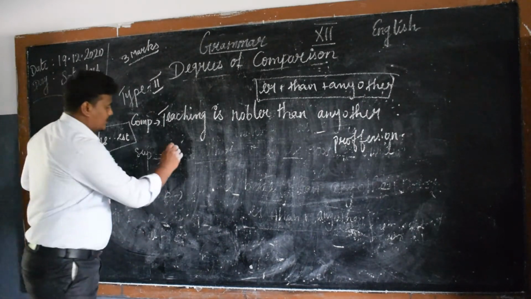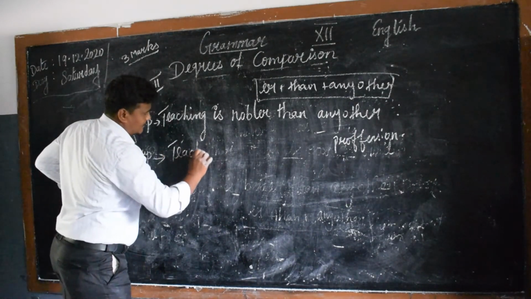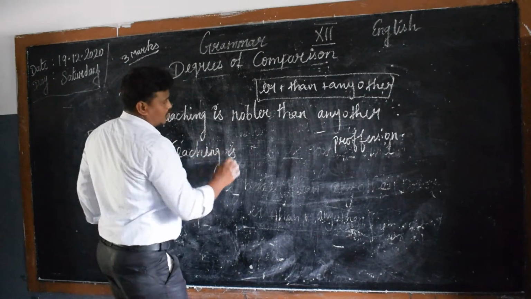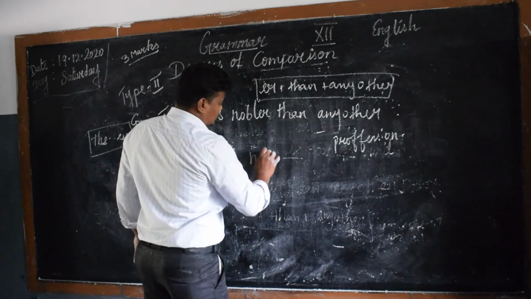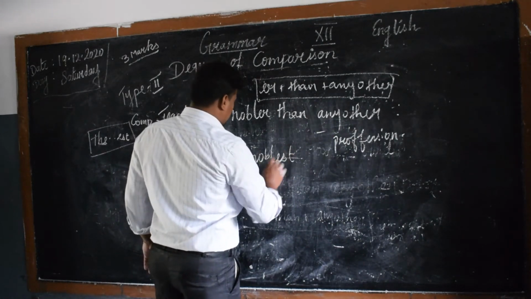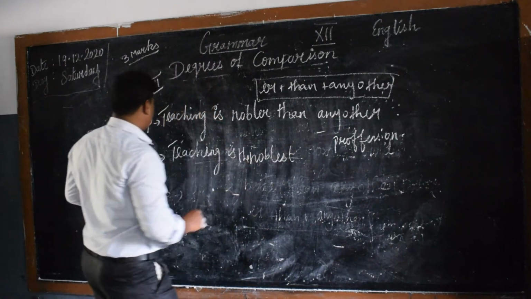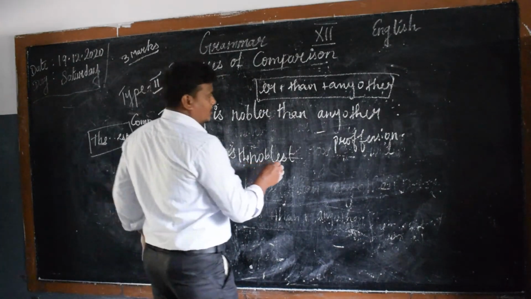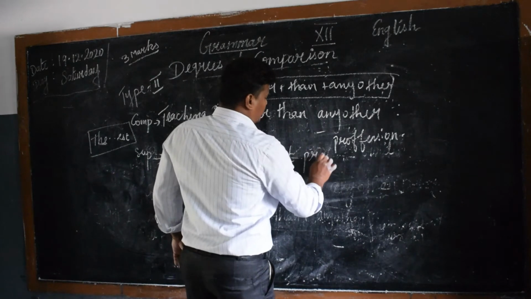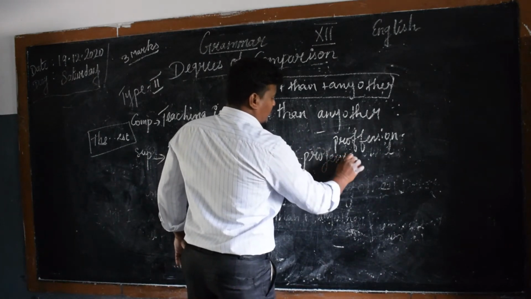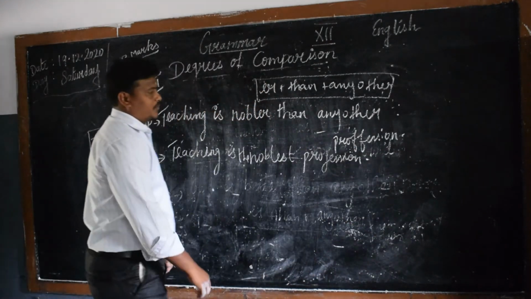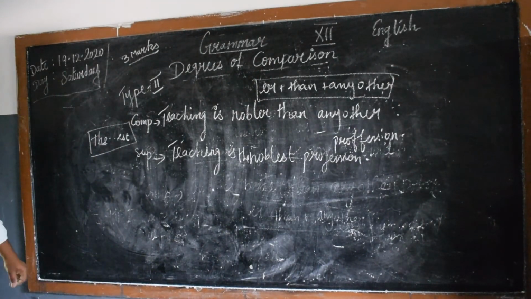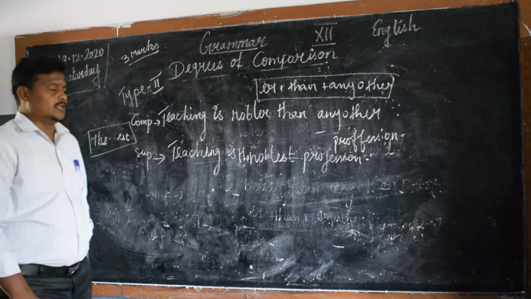Teaching is noblest, est, right? Teaching is the noblest. See, according to our rule, we have to put the also here. Teaching is the noblest profession. Okay? Noblest profession of all. You can write teaching is the noblest profession of all here.